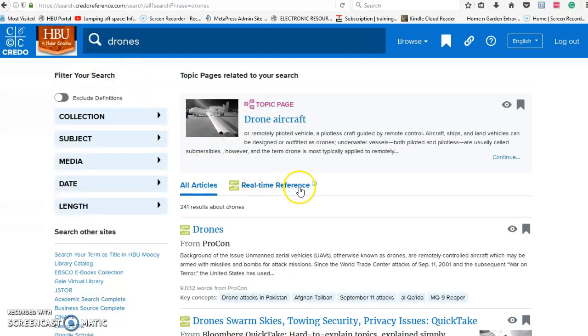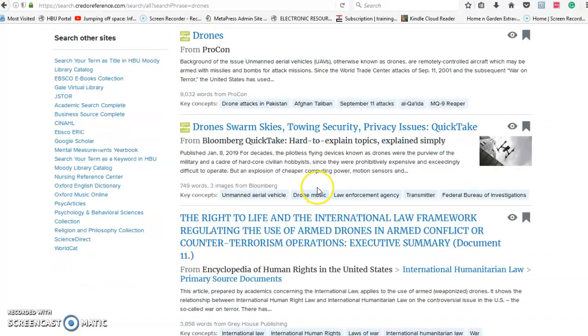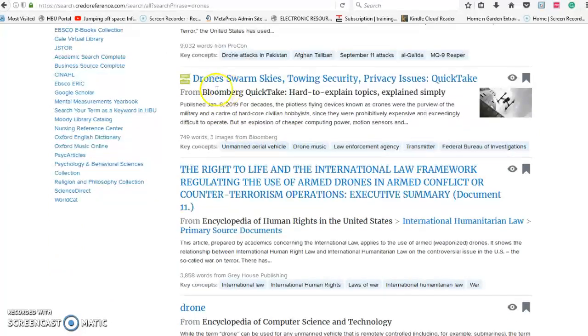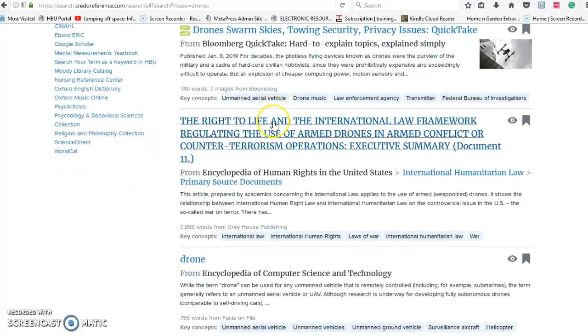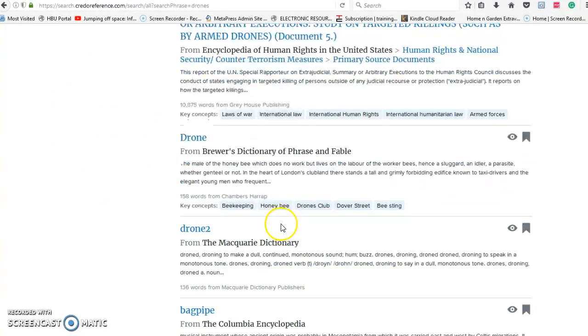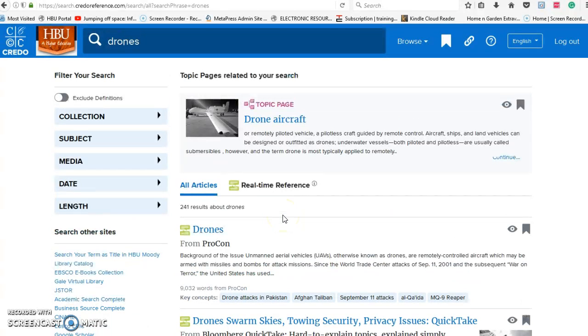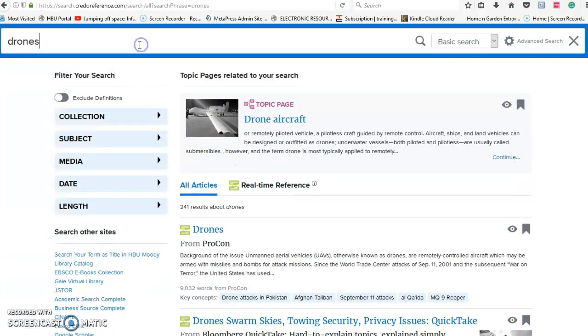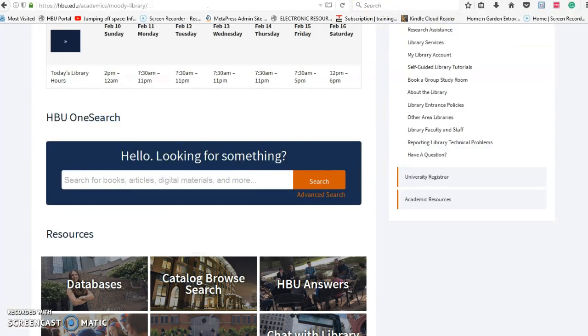There's some drone aircraft, drones, swarm skies, privacy issues. That's a pretty good one. That's a background from Bloom. So as you go down here, you can see there's more on drones, quite a few. These aren't articles necessarily. These are more like reference books, like encyclopedias. Okay, so let me close this one and go back to the Moody Library homepage.